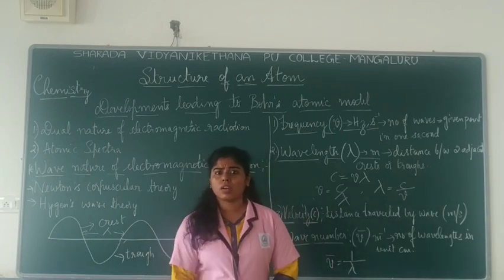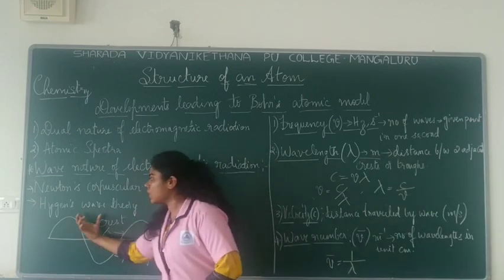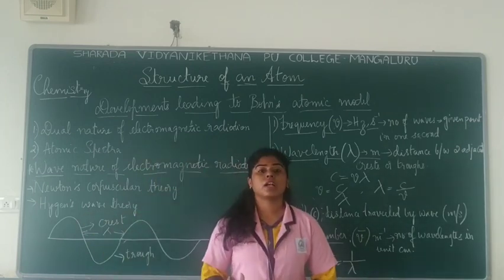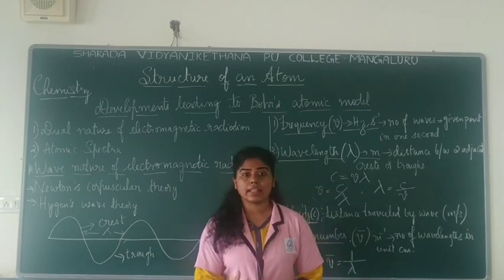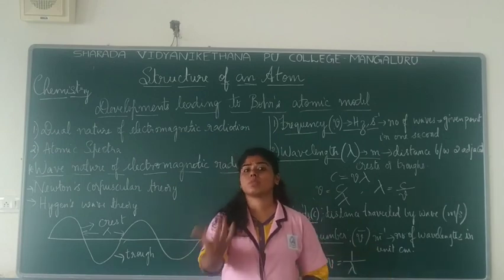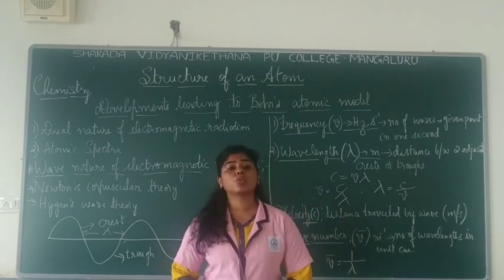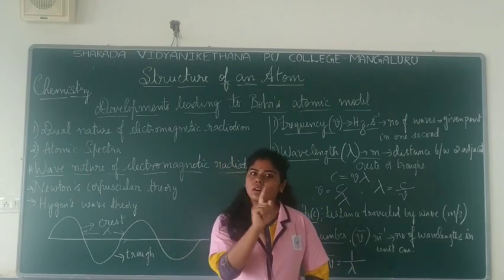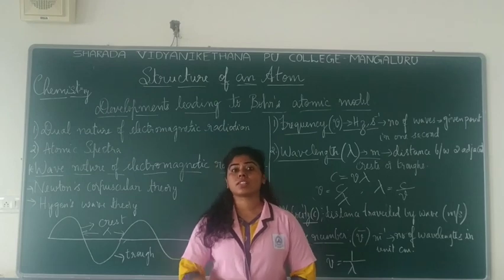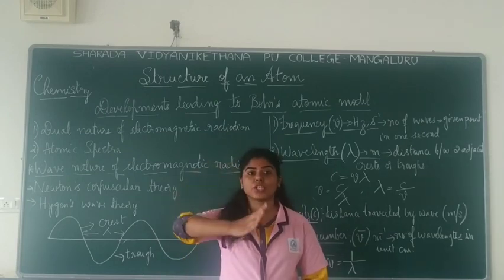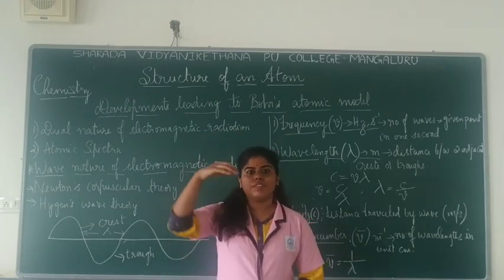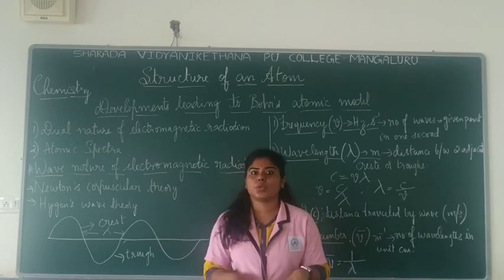But later on, another scientist gave an explanation. He studied whether light is made up of particles or not, and studied a few of its properties. But later he came to the conclusion that light is not only made up of particles, it has a wave nature too. It acts like a wave too.